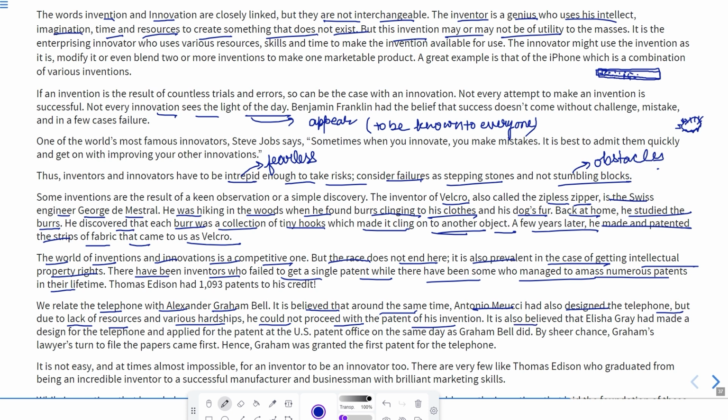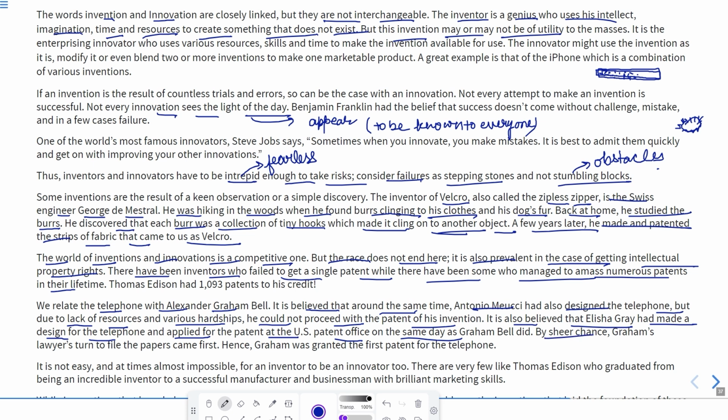It is also believed that Elisha Gray had made a design for the telephone and applied for the patent at the US patent office on the same day as Graham Bell did. It means both persons applied for the patent in the US office on the same day.